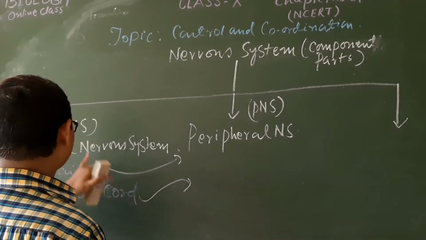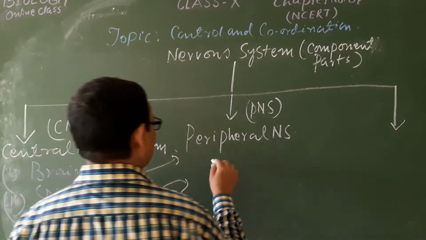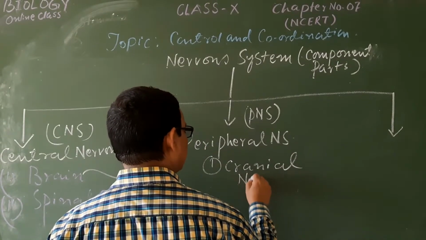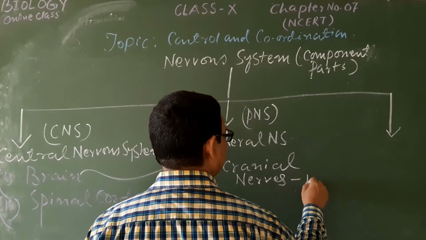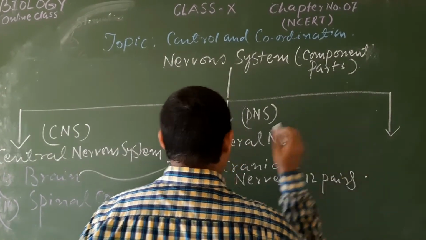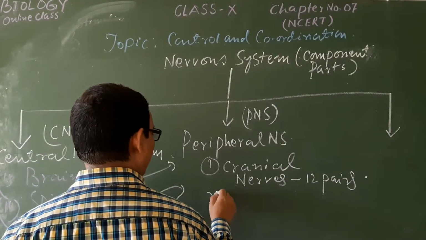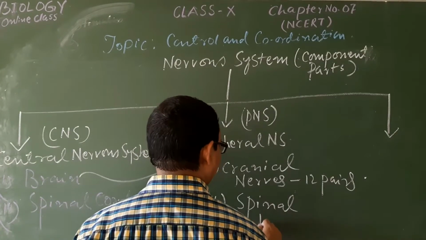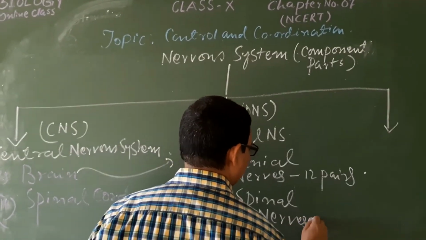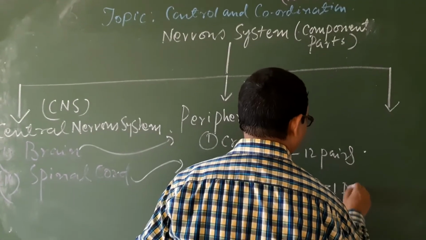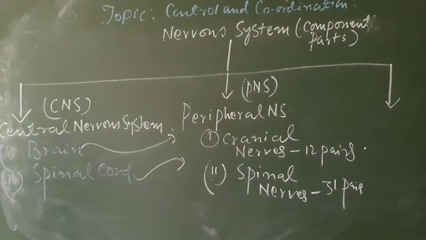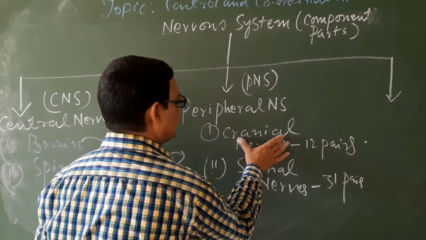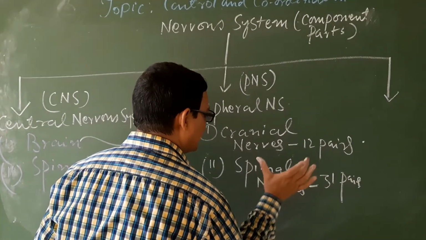The nerves which arise from the brain are known as the cranial nerves, and in humans it is 12 pairs, and the nerves which arise from the spinal cord are the spinal nerves, and it is 31 pairs. So the peripheral nervous system consists of two important parts: the cranial nerves and the spinal nerves.